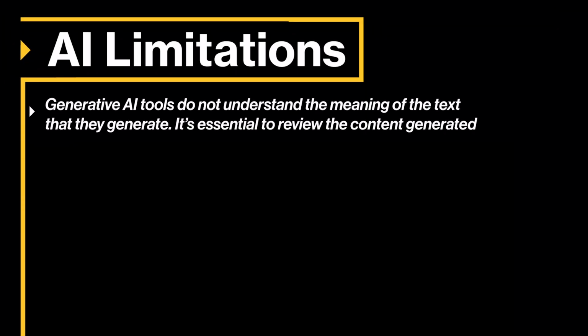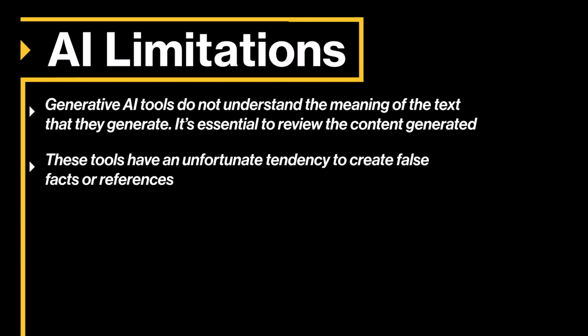First, generative AI tools do not understand the meaning of the text they generate. It is essential to review the content generated by LLMs for illogical arguments or faulty reasoning, something only a human reader can currently detect. Second, these tools have an unfortunate tendency to create false facts or references. For example, it may produce legal citations and even entire cases or articles that look legit but are entirely falsified. Any facts or references generated by these tools must be validated.